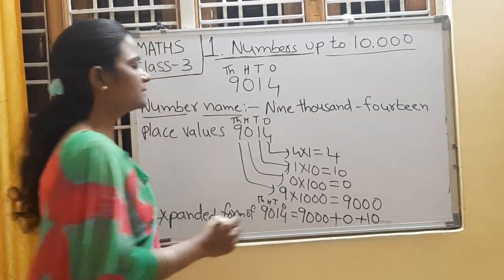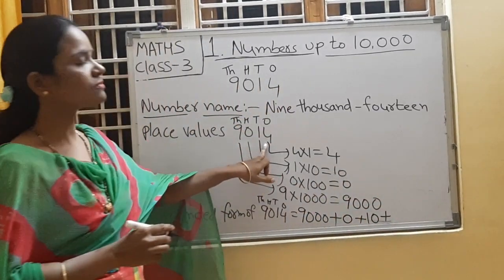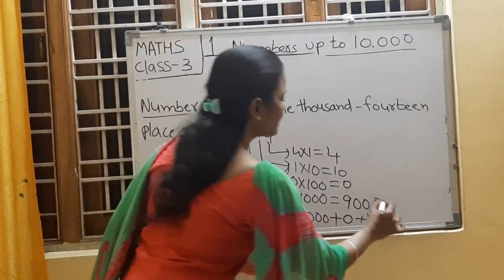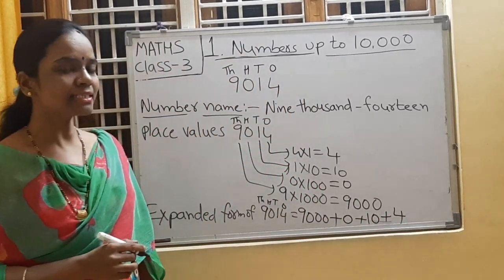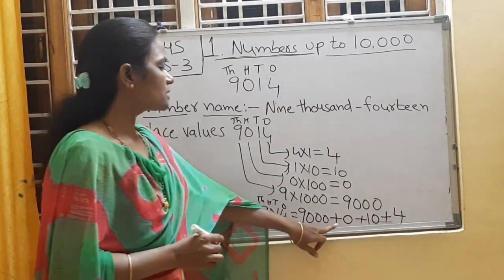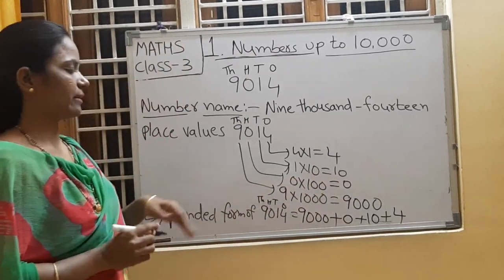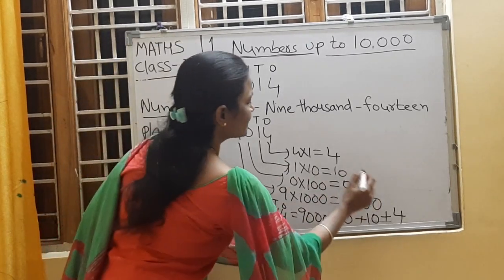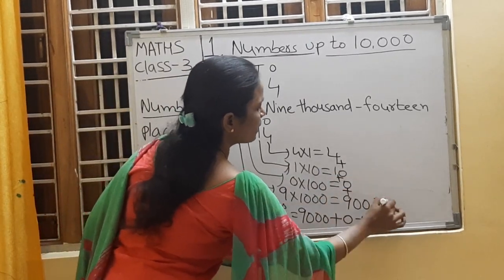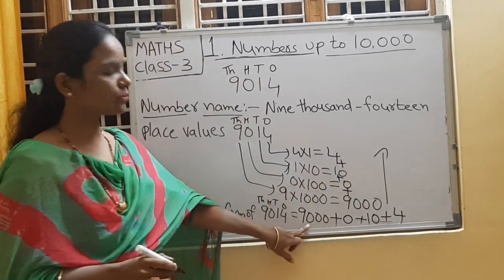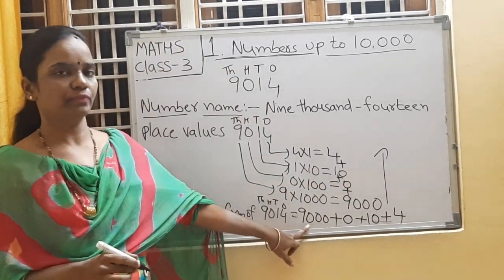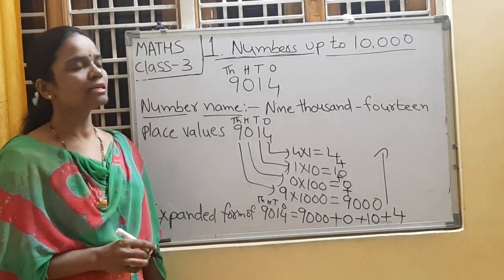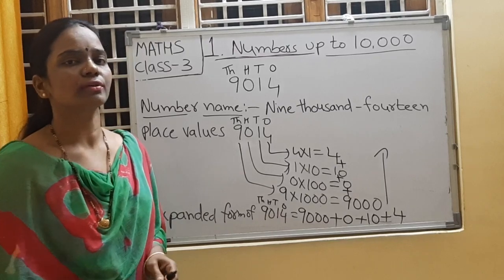Got it, children? Next, what is the place value of 4? 4 is in the ones place. 4's place value is 4 ones, which is 4. So this is the expanded form of this number. What I did here, I just added the place values. While writing addition, we use the plus symbol. While writing the expanded form, we take the digits from down to up. Understood, children? This is an expanded form. Now quickly note it down in your books.